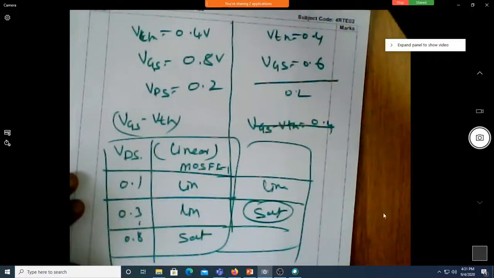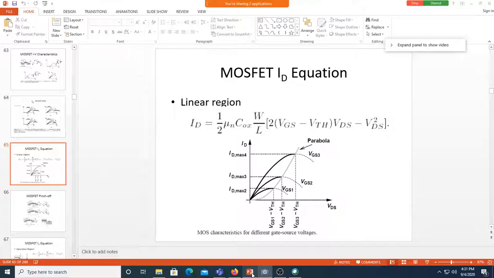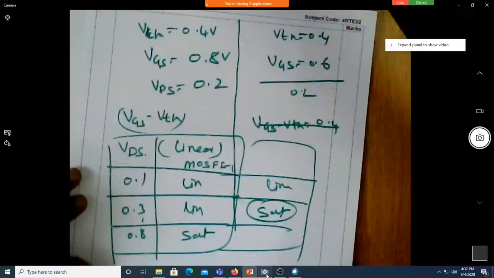That's why you can see in the graph, they have given different values of VGS: VGS1, VGS2, VGS3. The voltage corresponding to saturation is varying. It is VGS1 minus VTH, VGS2 minus VTH, VGS3 minus VTH. So the applied VGS minus VTH, we call that VDS SAT.